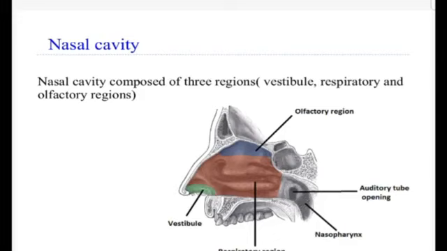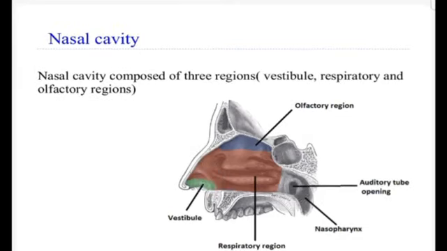So we are talking about the vestibule of each nasal cavity, which is lined by skin. This area is lined by skin and it contains a lot of sebaceous and sweat glands, and it bears long thick hairs which are known as vibrissae. These hairs function to filter out coarse particles from the inspired air.